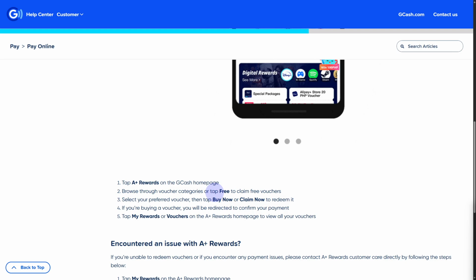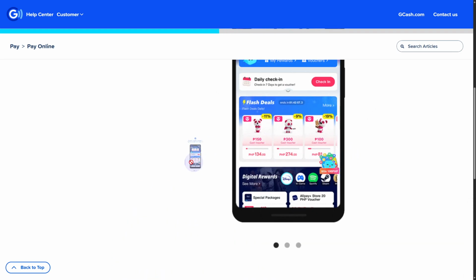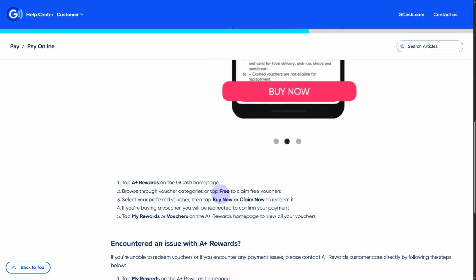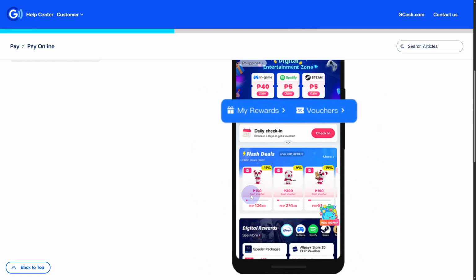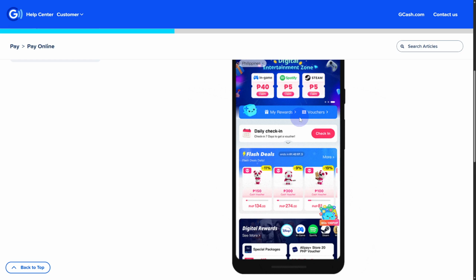So you can see, if you have a voucher already, you can then head over to Claim Now to redeem it. Make sure you head over to that and you can see My Rewards vouchers, and then you will be able to pop in your voucher code in there.